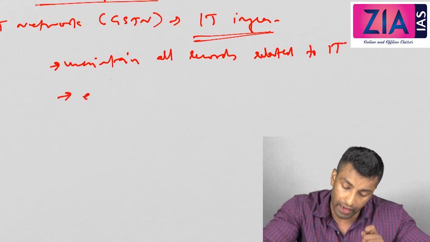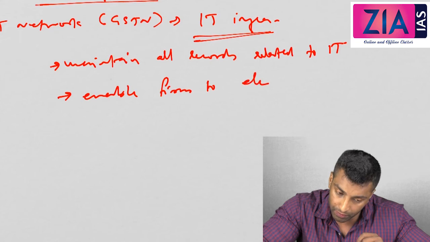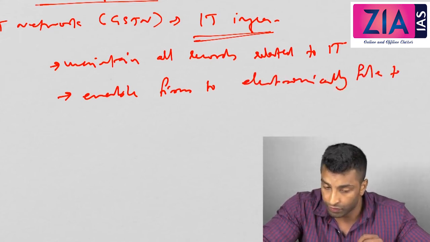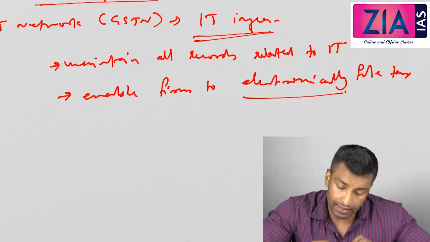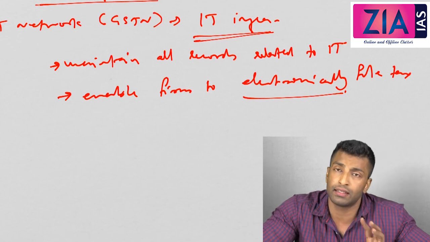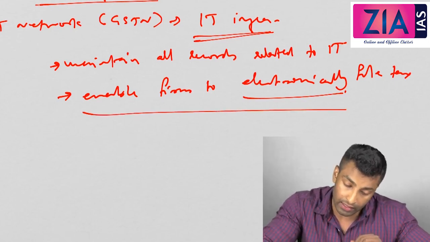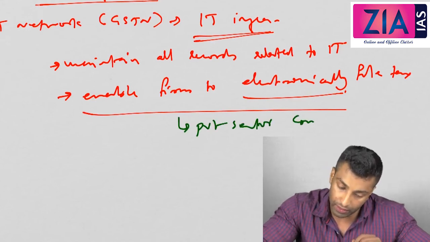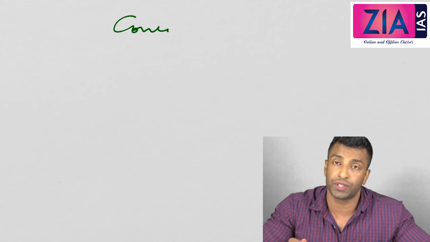Okay, so it will enable firms to electronically file tax, and the tax returns and input tax credits, etc. Everything will be done electronically. But one thing is, it is established as a private sector company. Okay, private sector company. Now quickly look into the issues or concerns of states.